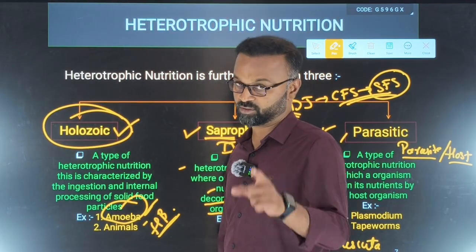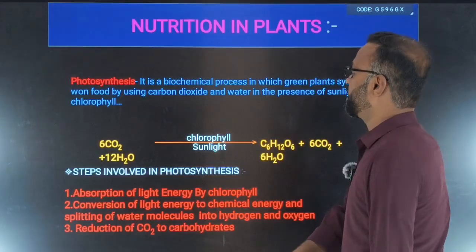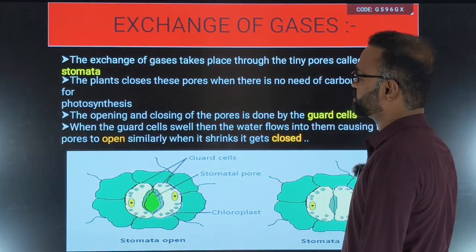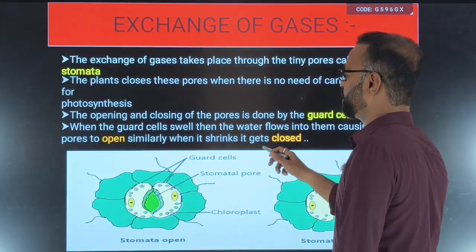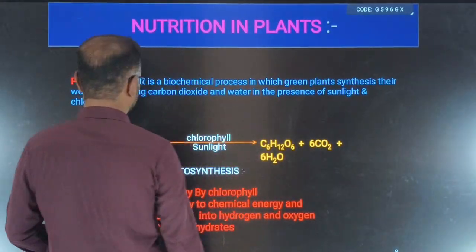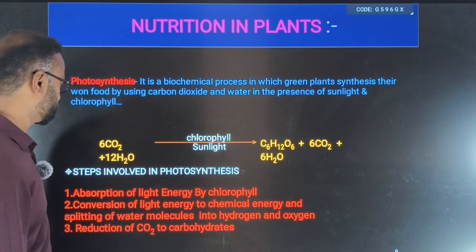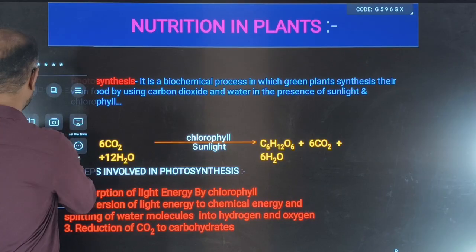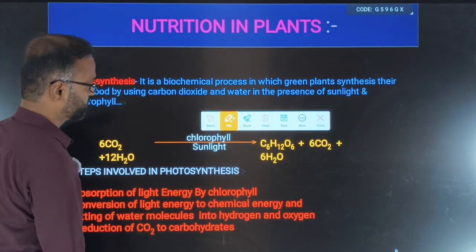First we are going to discuss photosynthesis. Hope this is clear. So let us not waste too much time and let us try to understand the photosynthesis. Then after that we are going to discuss the stomata and then the nutrition in amoeba. So let us try to understand the photosynthesis process. Very important part of photosynthesis: two things are there which they more often ask as questions. One is the photosynthesis equation, the formula.